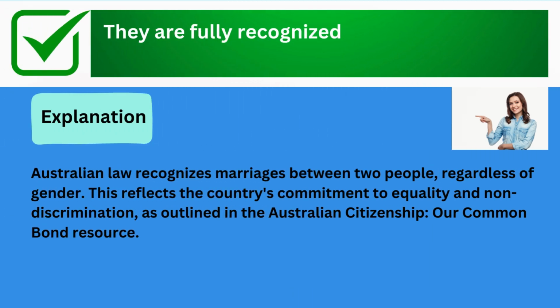The correct answer is they are fully recognized. Explanation: Australian law recognizes marriages between two people, regardless of gender. This reflects the country's commitment to equality and non-discrimination, as outlined in the Australian Citizenship, Our Common Bond resource.